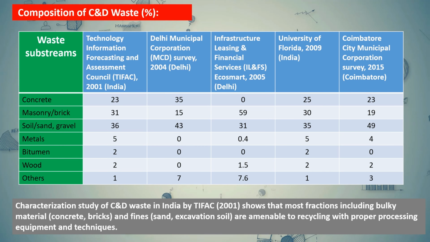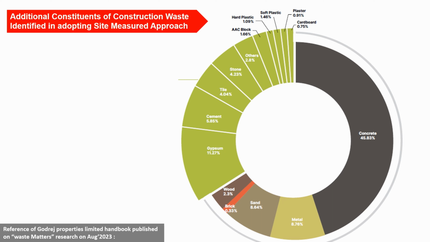the actual construction waste. They found that in the waste generated in construction, concrete is 45.83%, metals are 8.76%, sand is 8.64%, bricks are 0.33%, wood is 2.3%, gypsum is 11.27%, cement is 5.85%, tile is 4.04%, stone is 4.23%, others are 2.8%, AC block waste is 1.66%, hard plastic is 1.09%, soft plastic is 1.46%, plaster is 0.91% and cardboard is 0.75%.